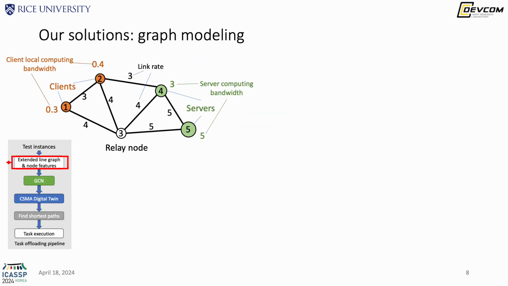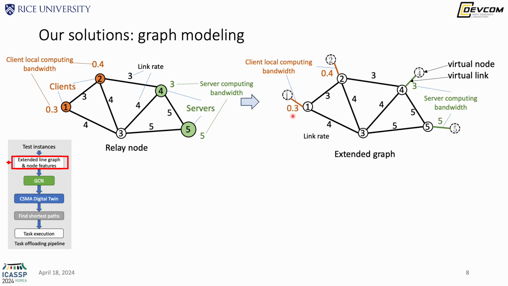Now let's look at our pipeline. The first step is to build this graph model. So we introduce a virtual node and virtual link to every computing node, which includes all the clients and the servers. The rate of the virtual link represents the computing bandwidth of the computing node. Then we assign the demands, or the initial flow rate, to the virtual links associated with clients that have tasks to offload. For the rest of the links, the demands are 0.